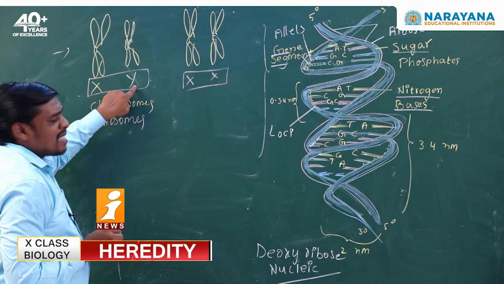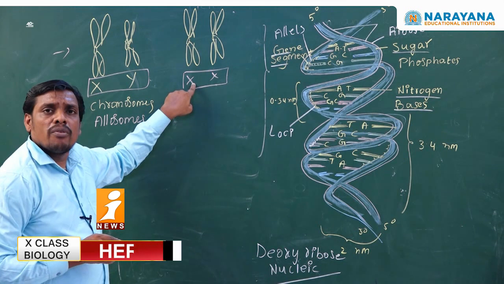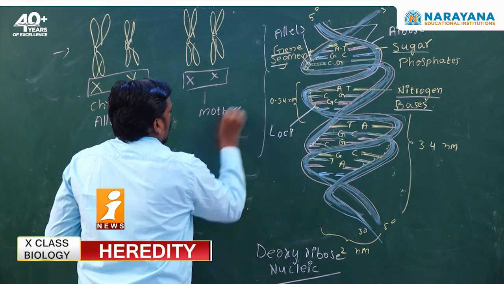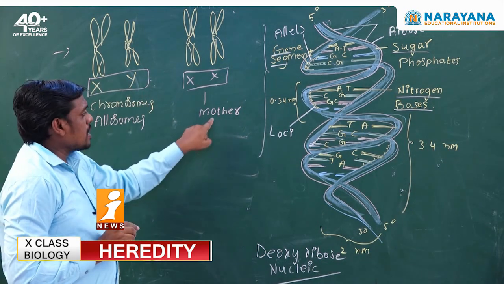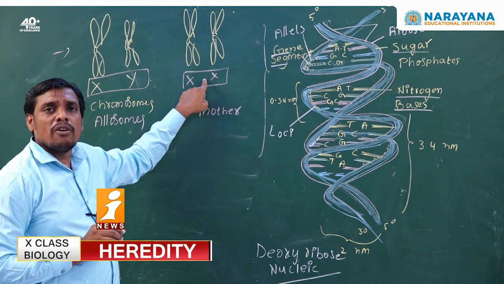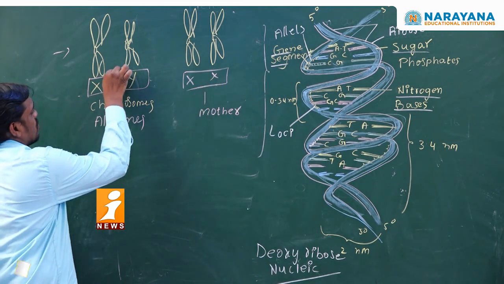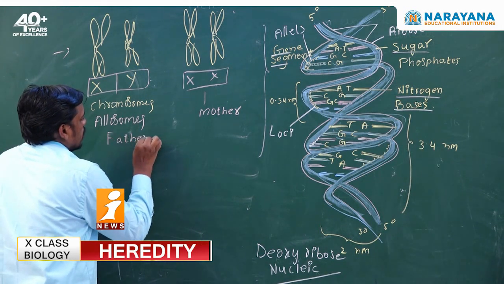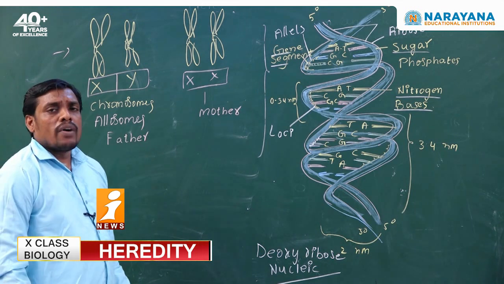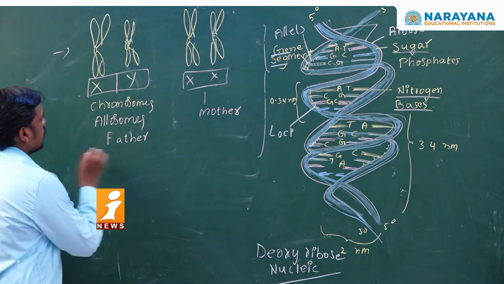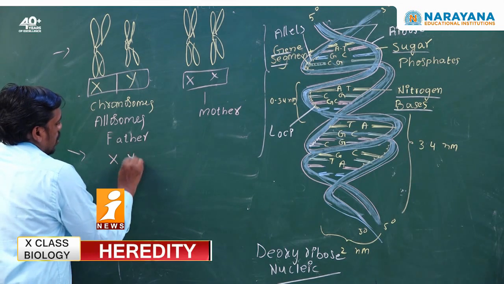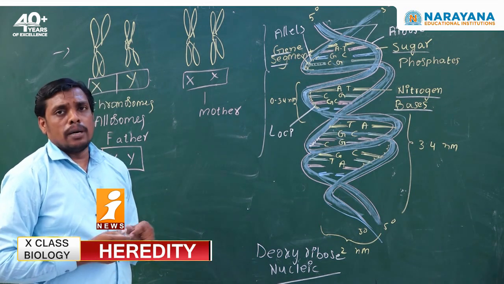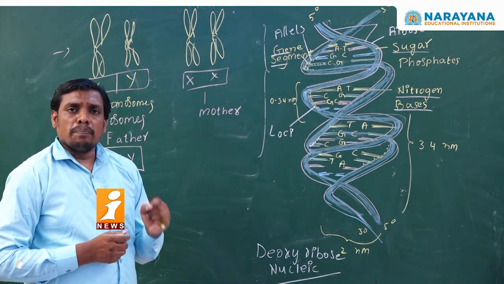Generally, XX type of allosomes are seen in the mother gametes. Mother gametes generally contain XX type of chromosomes. The XY type of chromosomes is seen in the father. During fertilization, if the baby gets the Y chromosome from the father and the X chromosome from the mother, the baby will become a baby boy.